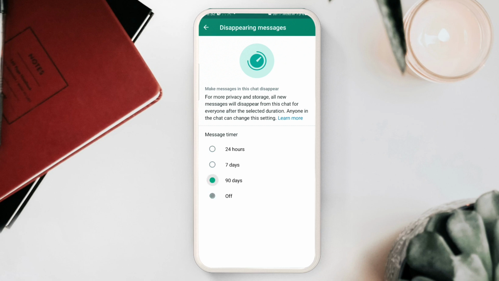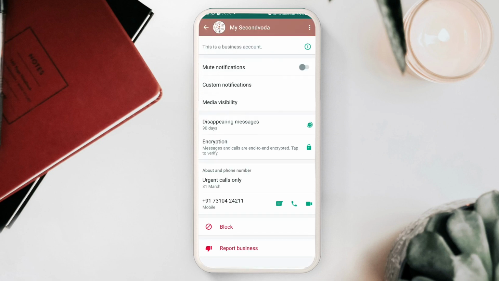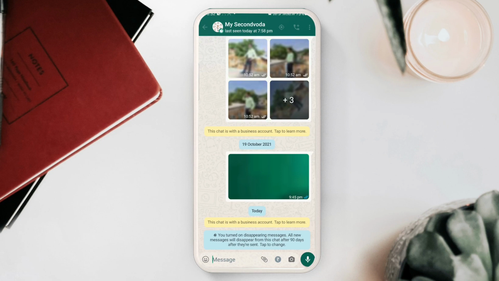If you set 90 days, what would happen? Automatically your messages will disappear from the other person's chats. So if you want your messages to disappear automatically, you can enable it, and you can also set the time, which is now a maximum of 90 days, which is a very good thing.